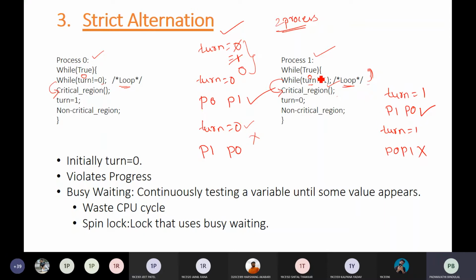So a process which is not in its critical region, if you see this example, P0 is not in its critical region, still P0 is stopping the P1 process from going into the critical region. So this is the problem with progress. Your code is not allowing the execution of other processes to progress.